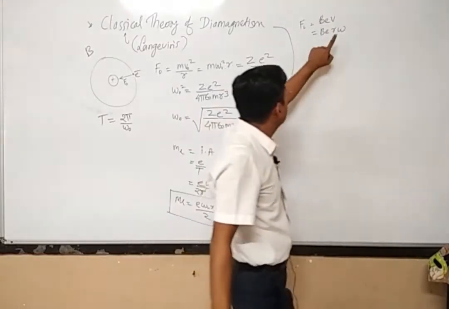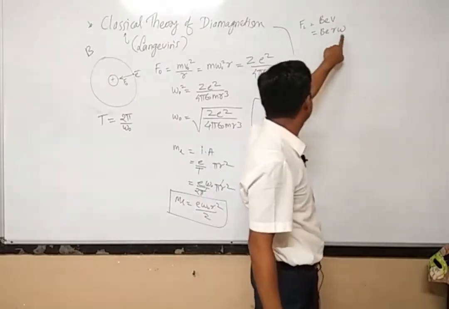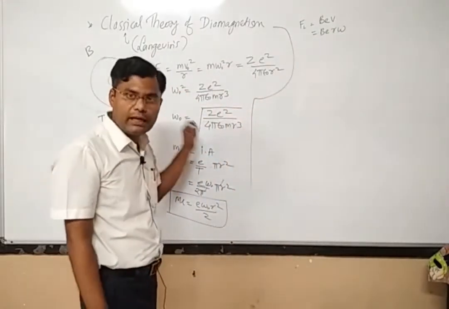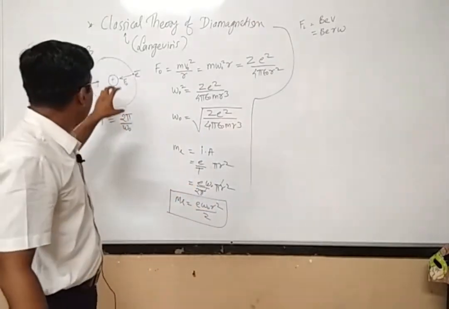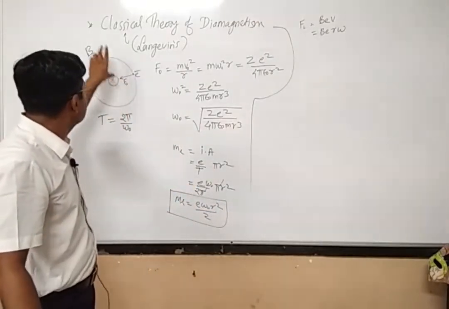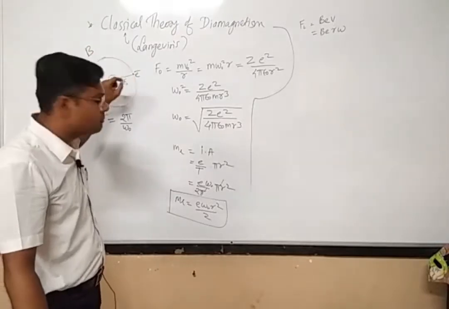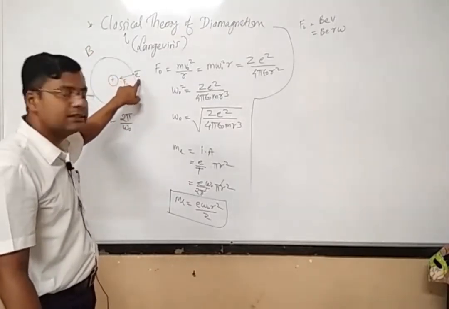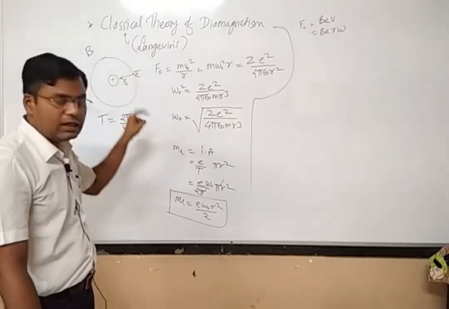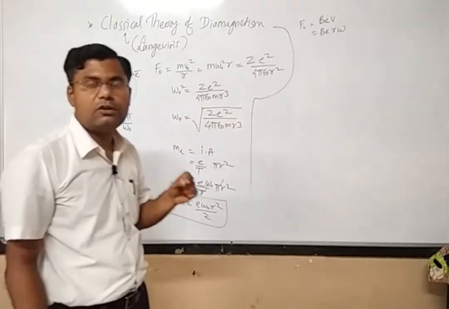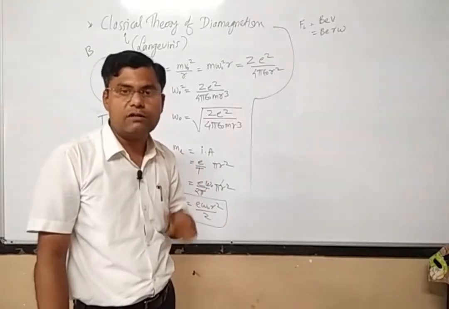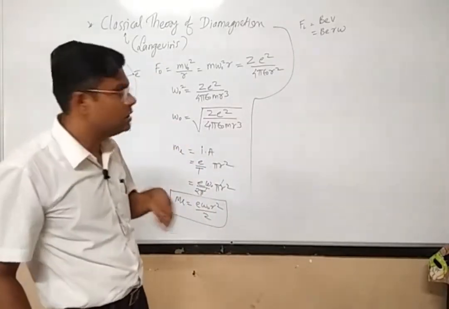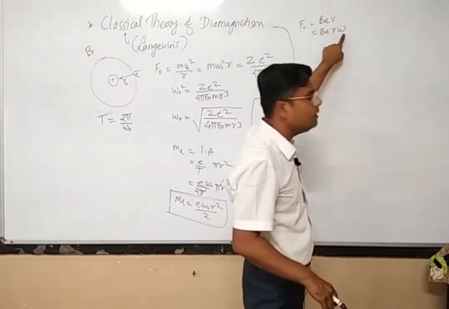Now here I have used the symbols v and omega, which are different from v0 and omega 0. Why? Because when I kept this atom in presence of a magnetic field, there will be some magnetic force acting on this particular electron, and because of that the electron's linear velocity and angular velocity will change. The new linear velocity and angular velocity are denoted by v and omega.